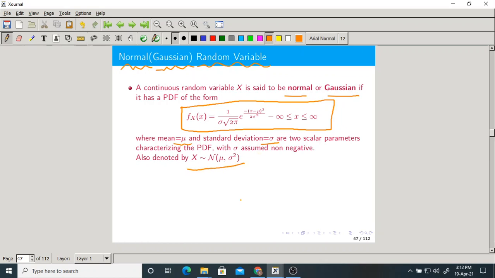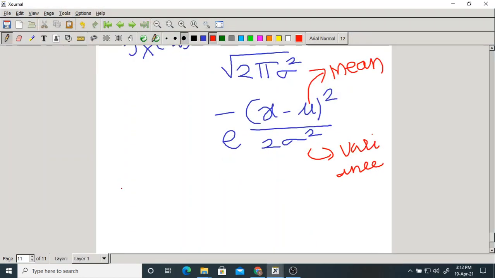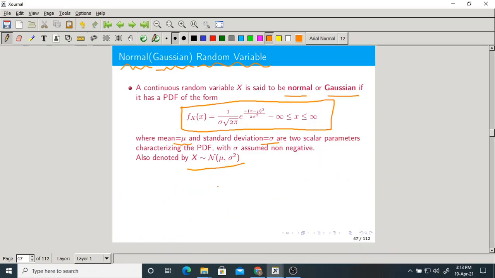There is a special notation for this: X is said to be a normal random variable with the parameters mu and sigma square. This is the notation to represent a normal or Gaussian random variable, and it is very important. You must remember it. Sometimes they simply write it like this, which means x is a Gaussian or normal random variable with a mean mu and variance sigma square.